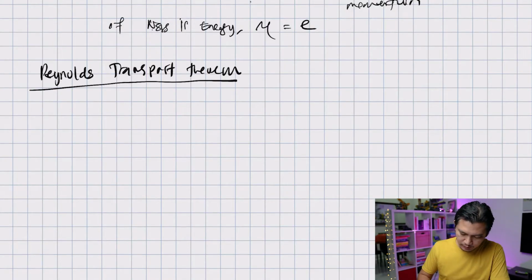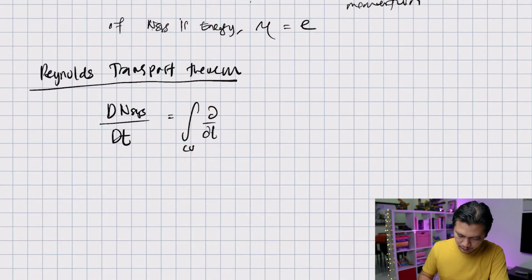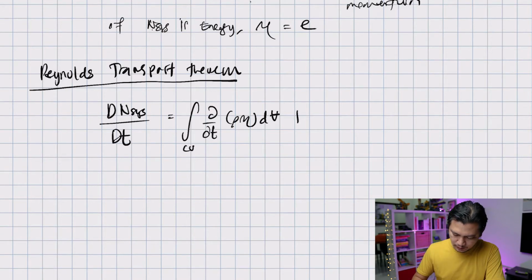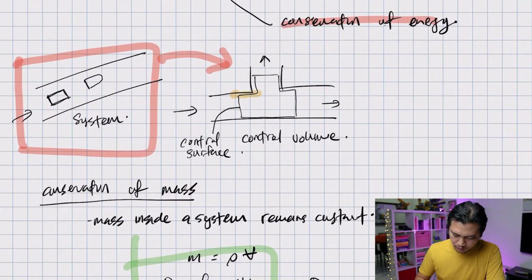Reynolds transport theorem looks something like this. This is dN system over dt equal to the integration over the control volume. Remember what our control volume is? This is del over del t of rho times eta dV, plus the integration over the control surface of eta times rho times n dot velocity times dA. And do you remember what the control surface is? The control surface is simply the boundary of the control volume. Okay, this is the control surface.